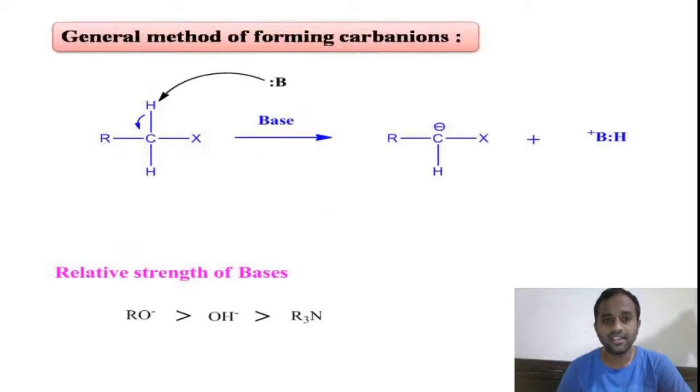And if you look at the relative strength of bases, the alkoxide ion is a strong base compared to trimethyl amine. So by using an alkoxide ion base, we can easily abstract the H plus ions from the organic compound while forming the carbon anion, right?